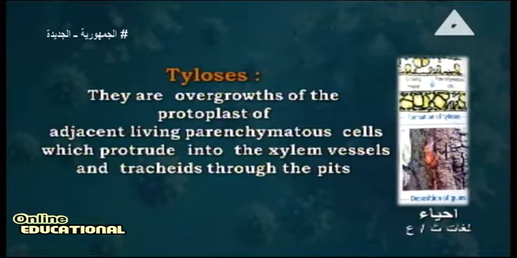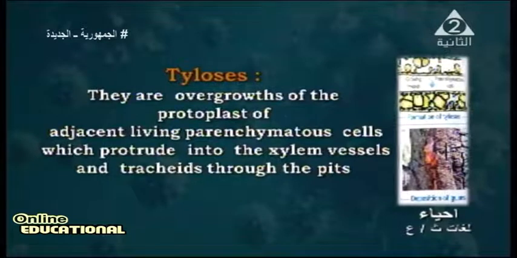Tyloses mean overgrowth of the protoplast of the adjacent living parenchymatous cells, which protrude into the xylem vessels and tracheids through the pits. These tyloses happen when there is an overgrowth of the protoplasm.